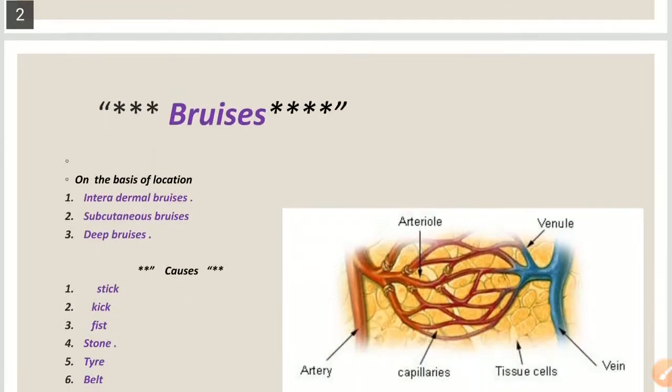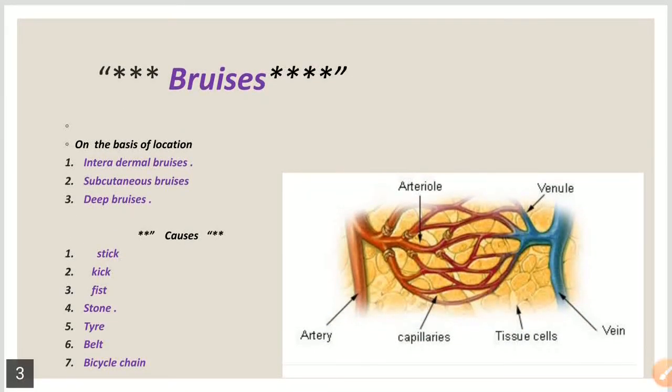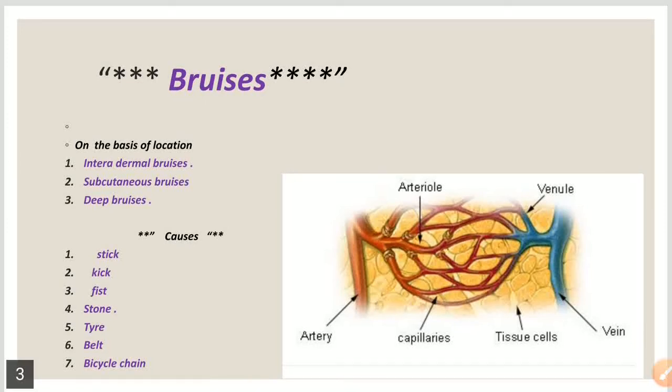The bruise is divided into three types on the basis of location. These are the intradermal bruise, subcutaneous bruise, and deep bruises. The most common and most superficial type is the intradermal bruise, which occurs in the dermis due to rupture of tiny blood vessels within the dermis of the skin. The subcutaneous bruise occurs within the subcutaneous tissue layer, and the deep bruise takes place either in the muscles, eye, or within the internal organs of the body cavities.